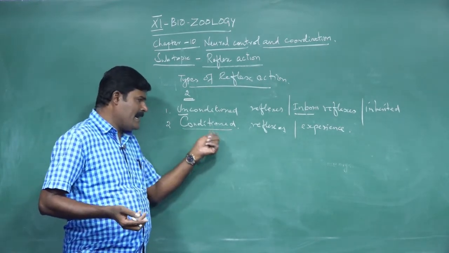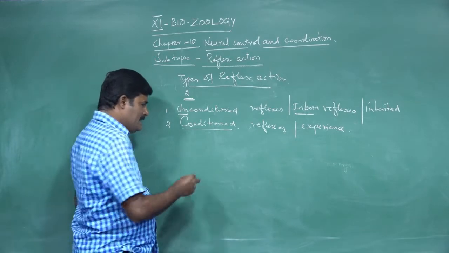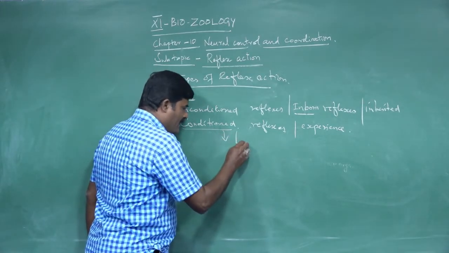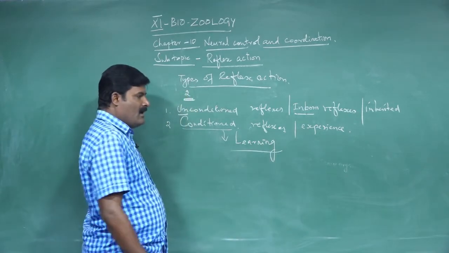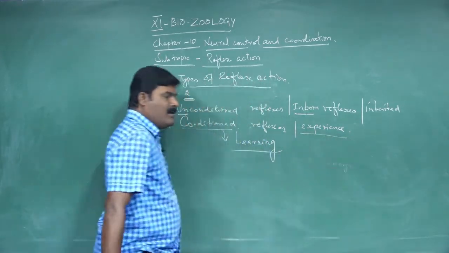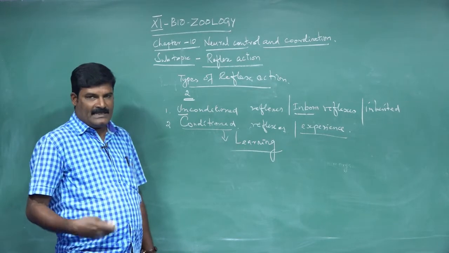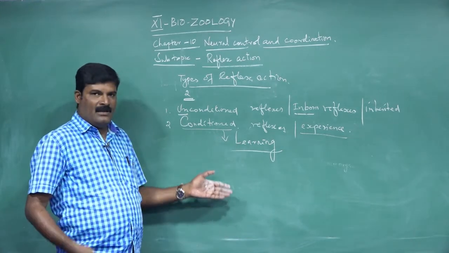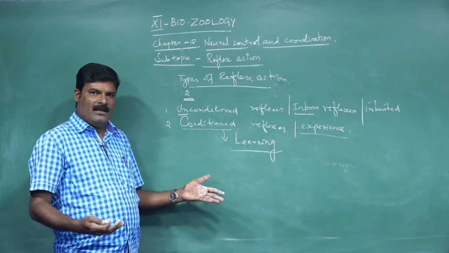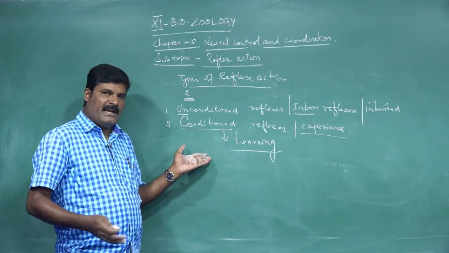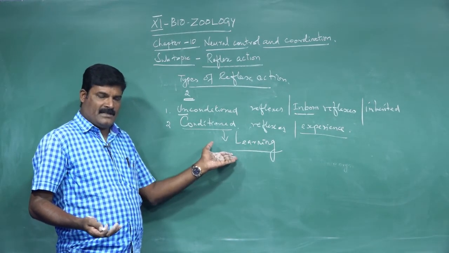So what are conditioned reflexes? Conditioned reflexes are otherwise called learned reflexes. They occur by past experience, practice, and learning. For example, swimming, dancing, and other activities are called conditioned reflexes.